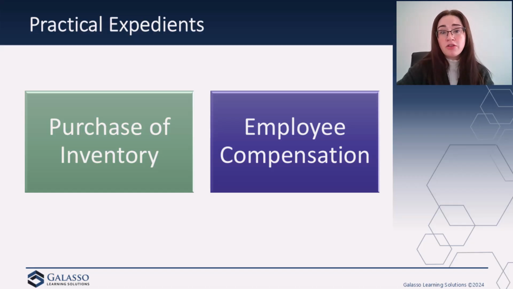We also have another practical expedient for employee compensation. So the one that applies here is an entity that presents an expense caption for salaries and employee benefits on the face of its income statement to comply with the requirements of SEC Regulation S-X. You may use those amounts that are classified to comply with Regulation S-X, right? So the caption would be salaries and employee benefits instead of employee compensation, right? So trying to meet the requirements there.